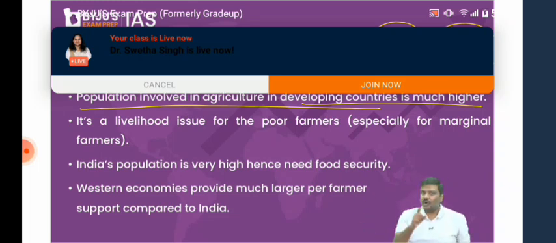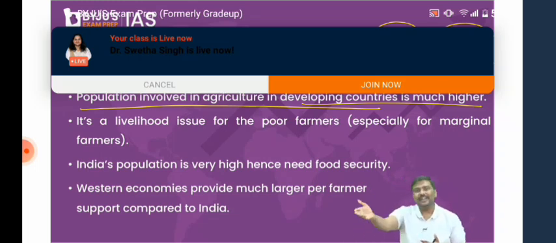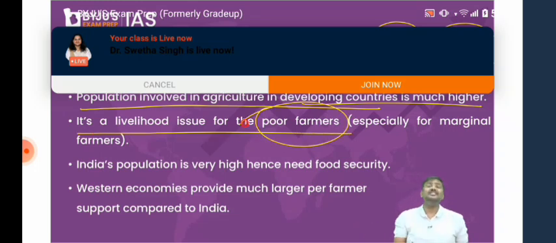So the government of India says, in that case, I will have to provide welfare. I will have to introduce certain policies to protect the interest of the farmers. One of the policies is MSP. Another is providing free electricity, providing fertilizer at a lower cost, etc. It is a livelihood issue for a very large number of poor farmers. As I told you earlier, as per the agriculture census, more than 86% of the farmers are small and marginal. Don't you want to ensure they get a certain amount of returns when they produce and sell?